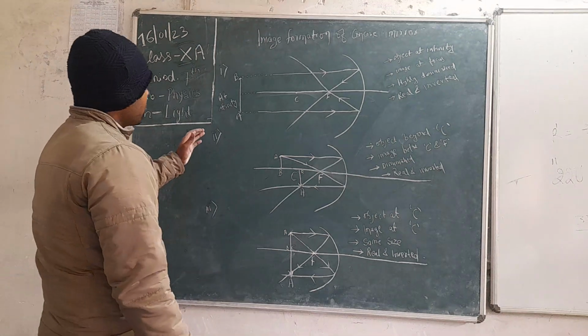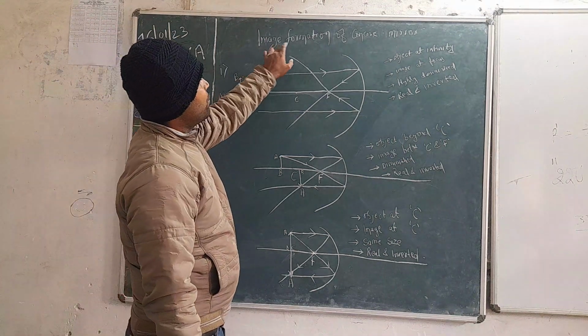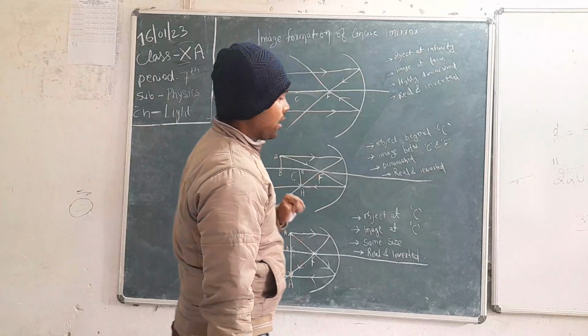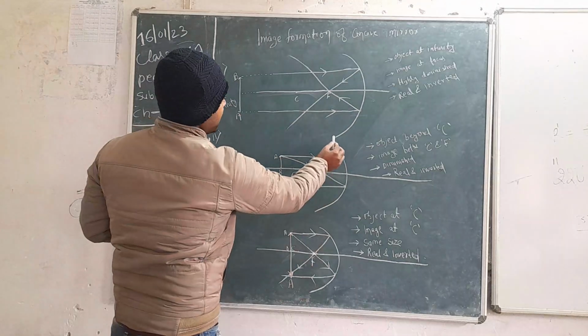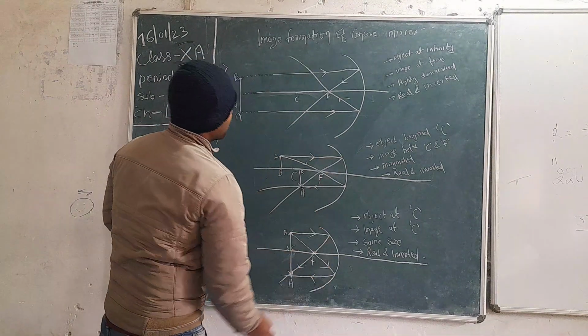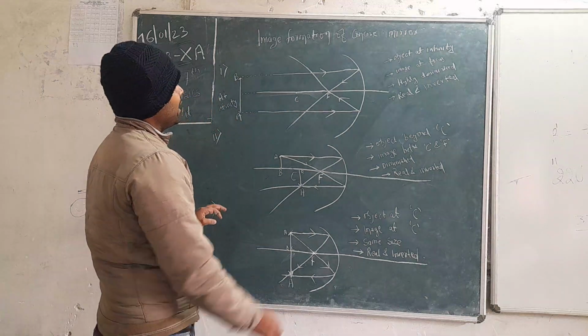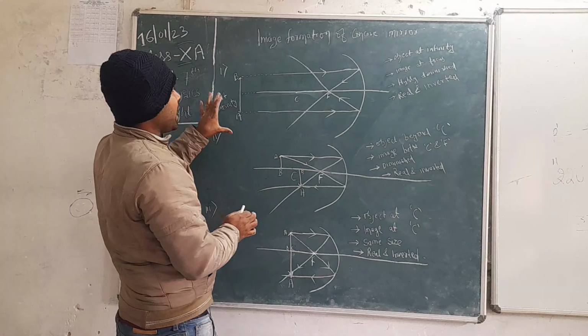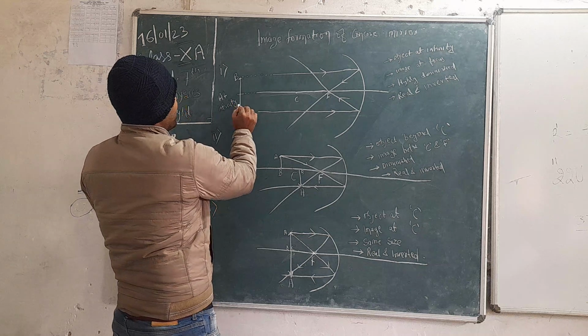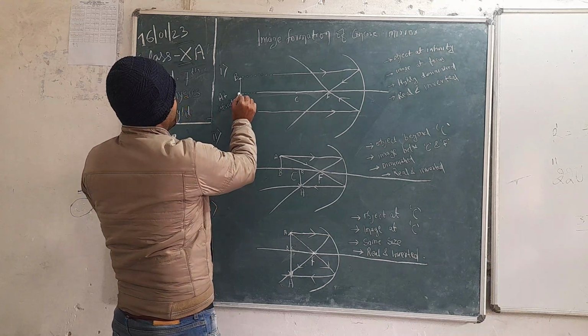Now, talking about the image formation by concave mirror. We already know that this is a concave mirror, and in this case we are keeping an object at infinity.